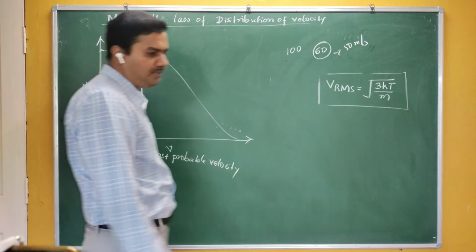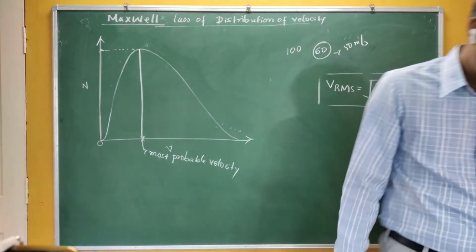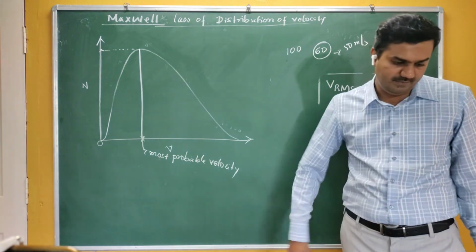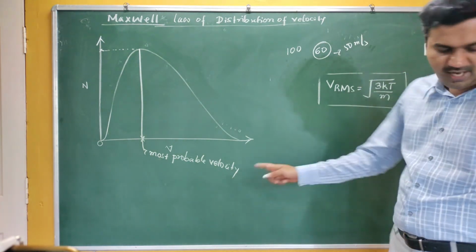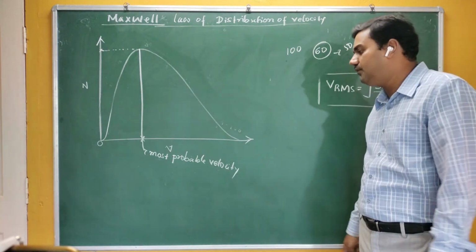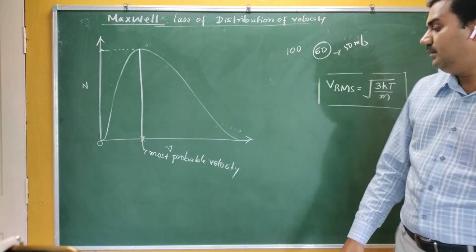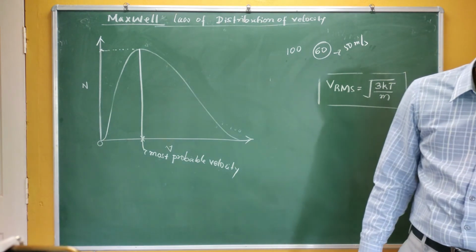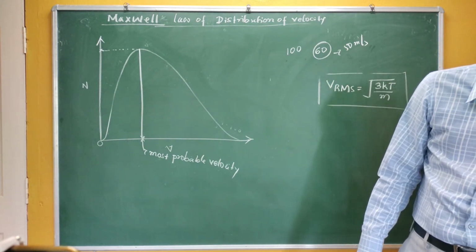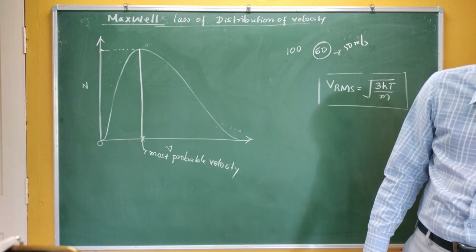Okay, most probable velocity. When you go to your graduation, you will discuss Maxwell's law of distribution of velocity, and you are going to find this. So the formula for most probable velocity, I just borrow this particular data from the higher books. So what is the value of most probable velocity?